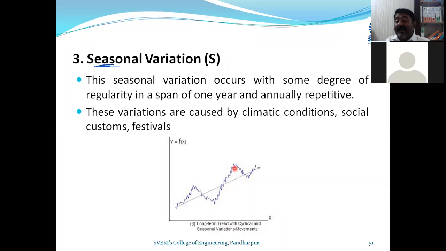So this is long term, but a very important point here is the regularity in a span of 1 year.